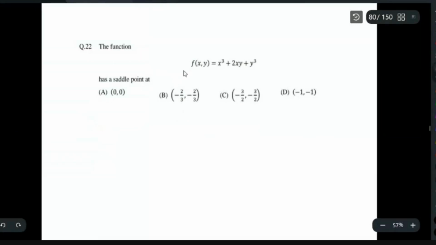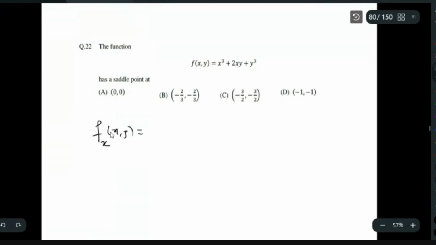So let us look at what we have to find first. First we have to find the critical point. Then we want to check whether that is a saddle point, local minimum or local maximum. So here you need to find the saddle point. Okay, so how do you find the critical point? You will take the partial derivative with respect to x first. So you look at f_x. What is f_x at (x, y)?